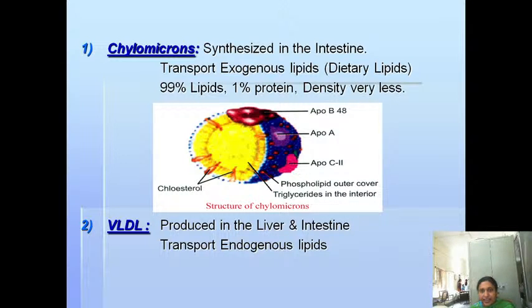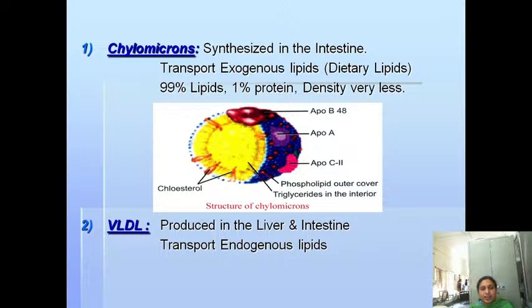What is the function of the chylomicron? They transport the exogenous, meaning dietary, lipids from the intestine to peripheral tissues. I repeat, chylomicrons are synthesized in the intestine. Their function is to transport dietary triglycerides from the small intestine to peripheral tissues.